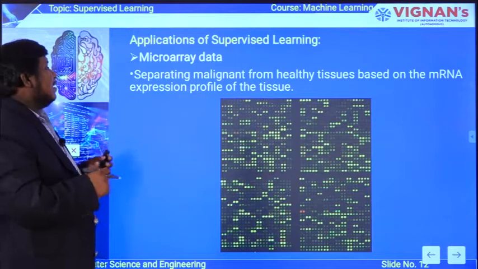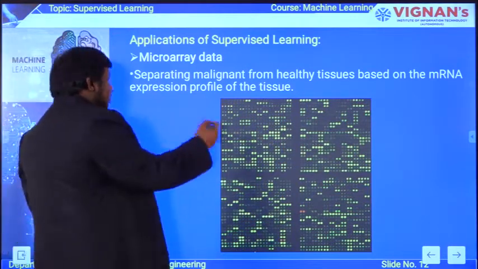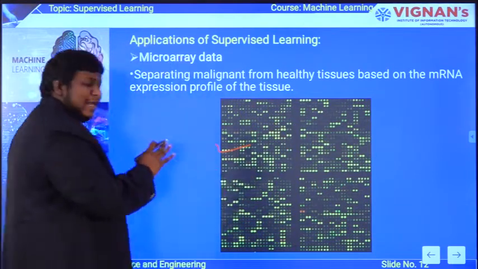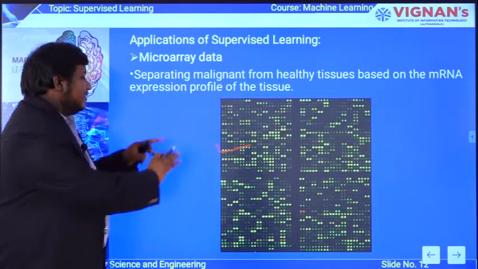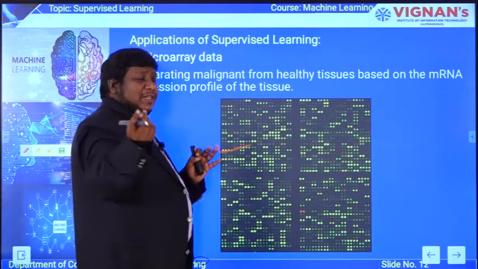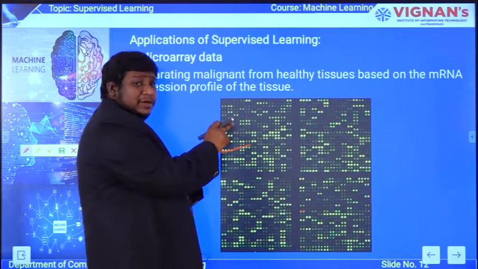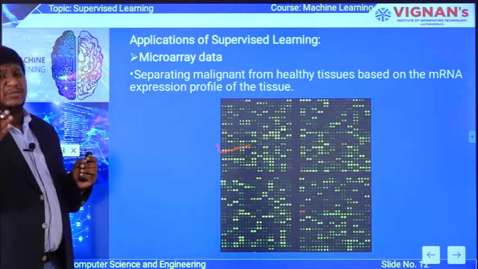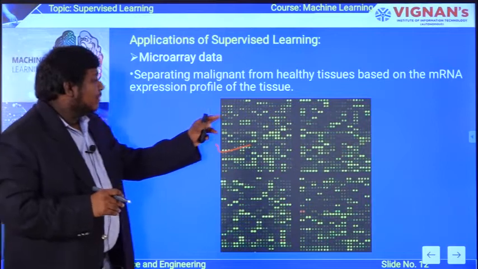So, the first one is the microarray data model. Basically it is an image, which was taken to analyze the medical data. Here we are separating malignant from healthy tissues. This image shows the total amount of the tissues of a sample of blood cells. From that you are going to separate the malignant tissues. Malignant tissues means the tissues which were damaged by some disease. So, you are going to identify those malignant tissues from this image.